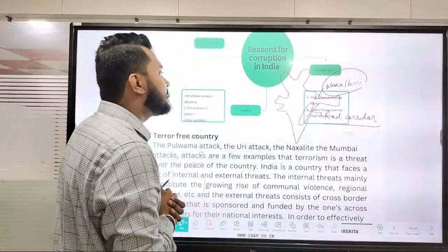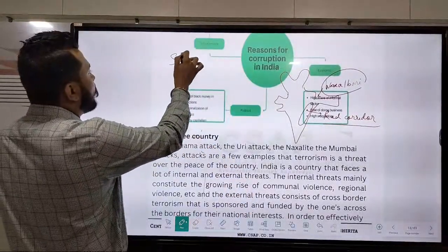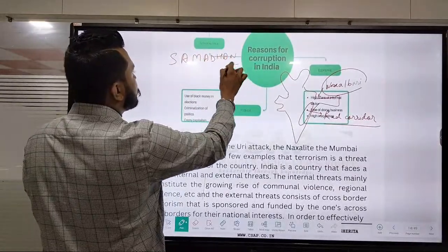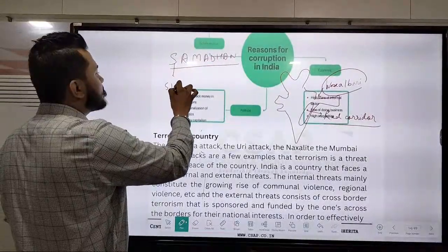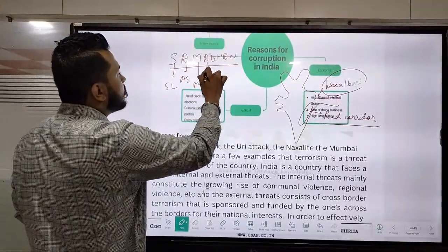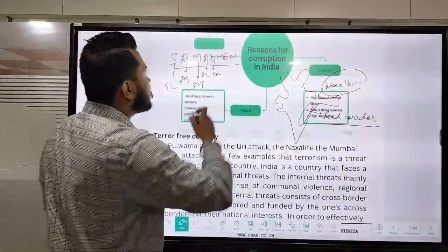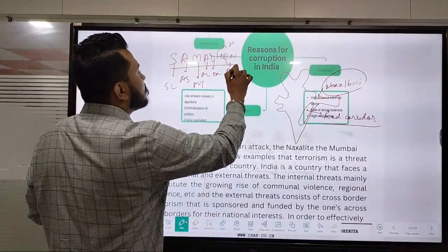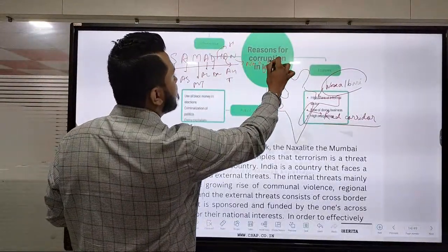Okay, so therefore I can say that today, to tackle this problem, the government started a scheme which is known as Samadhan. These are government strategies. It basically speaks about smart leadership, aggressive strategy, motivation and training, and actionable intelligence. Then it speaks about dashboard-based key performance indicators, harnessing intelligence, an action plan for each theater, and no access to financing.